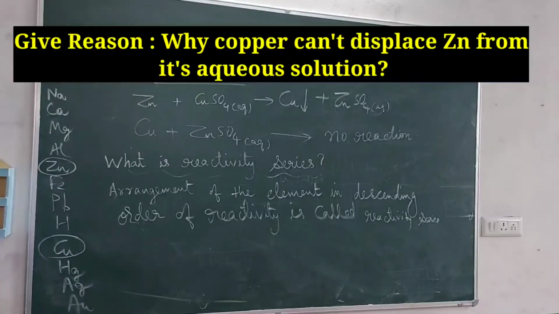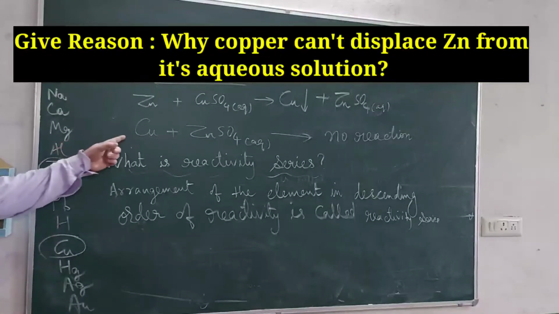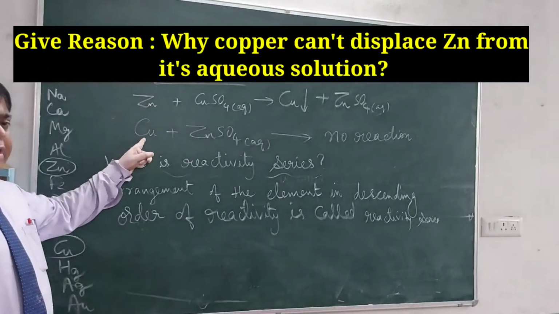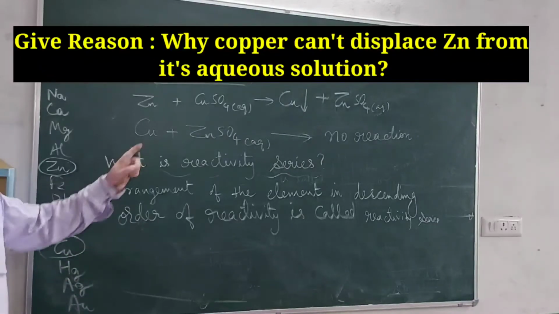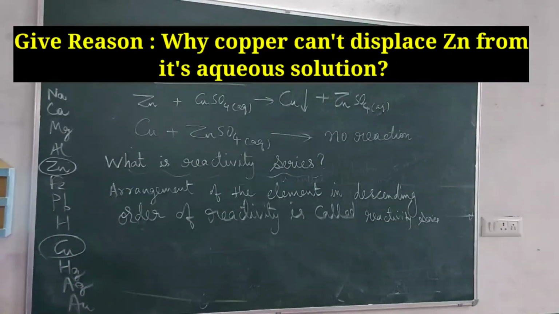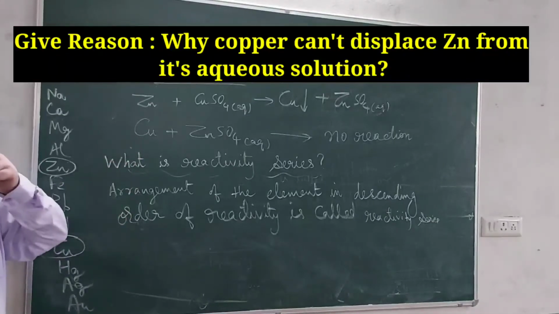Now if I ask you some question, whether the reaction will be possible or not, tell me orally. Say, if I put magnesium here, will the reaction take place? Yes sir. If I put calcium? Yes sir. If I put aluminium? Yes sir. If I put iron, then? No sir.